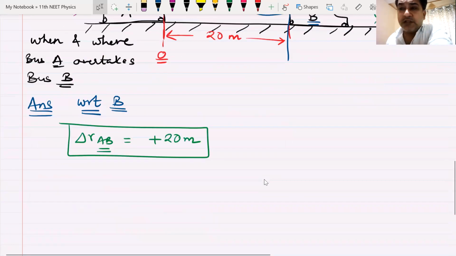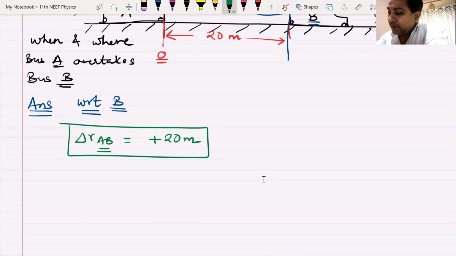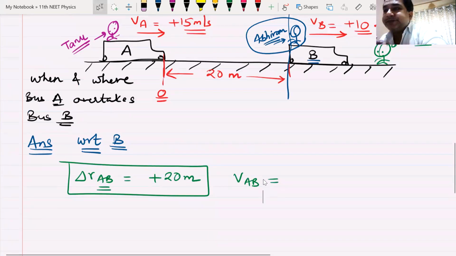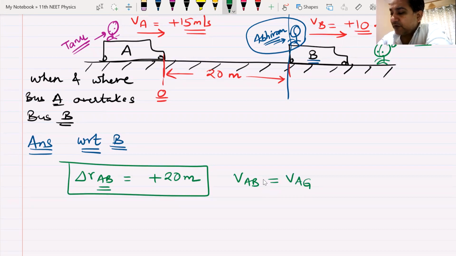Now, since we are solving everything with respect to B, what will be the velocity of A with respect to B? Anyone? That would be, as usual, velocity of A with respect to ground minus velocity of B with respect to ground. Yes, Niharika, that is correct.